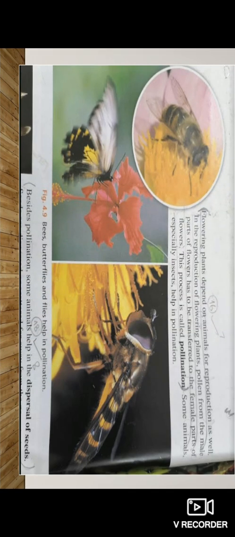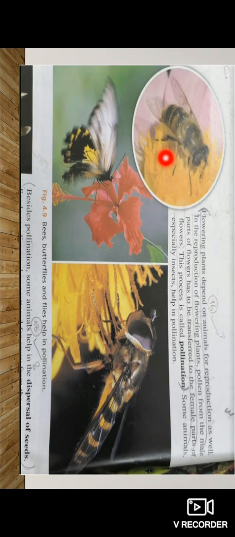So take a start. Look at your textbook page number 76. Here you can see that flowering plants depend on animals for reproduction. How? See in the picture, there is a butterfly, there is a fly that is sitting on the flower.